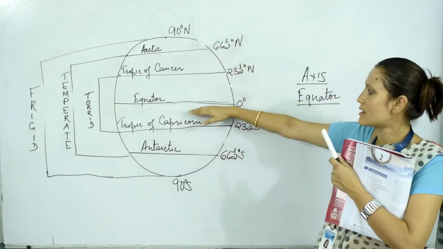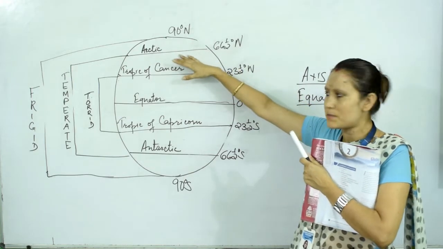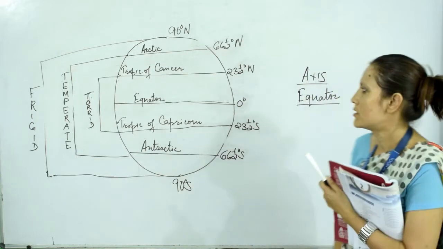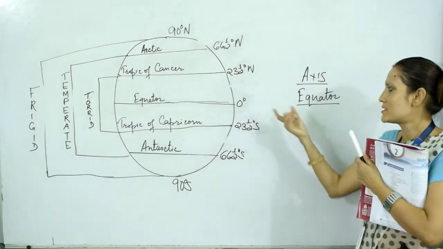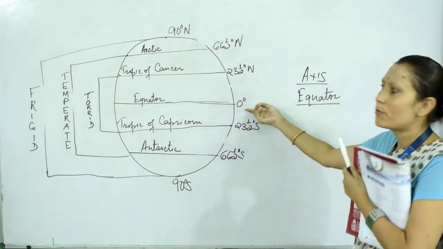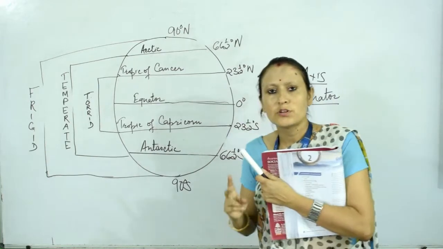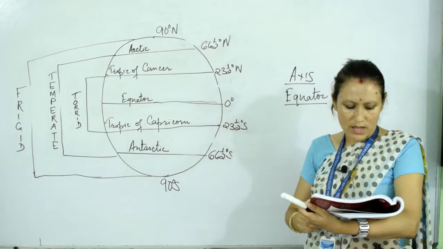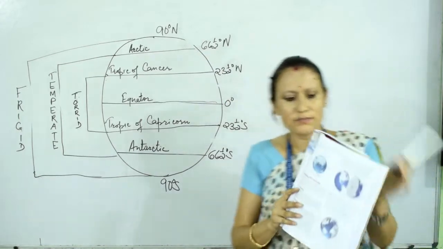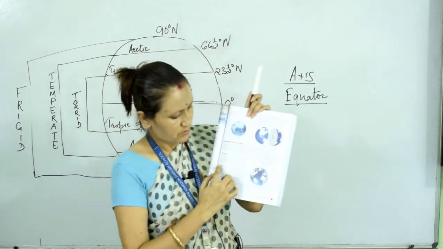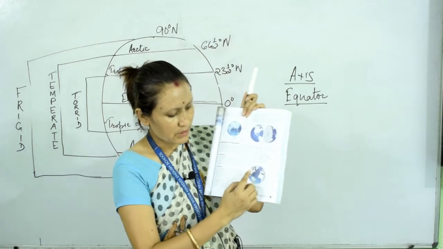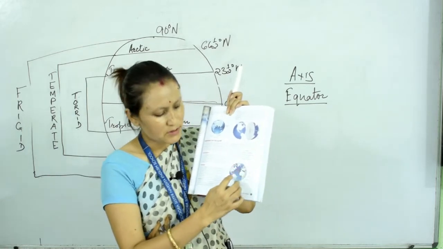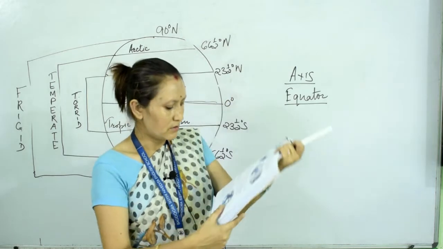The areas above the equator are the northern hemisphere, and the areas below the equator are the southern hemisphere. It is given in your book also. The equator is here, which divides the Earth into two equal halves.